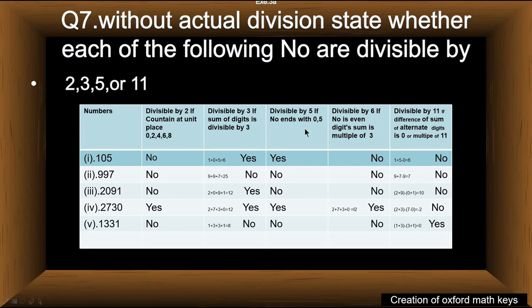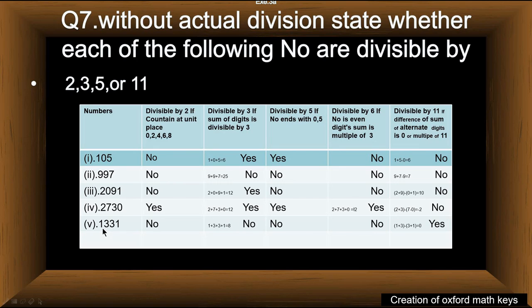This is not divisible by 5 because it does not contain 0 or 5 at the unit place. This number is also not divisible by 6 because it is an odd number. At the unit place there is an odd digit, therefore it is an odd number, and it does not fulfill the first condition. We do not perform the second test because it does not fulfill the first test.